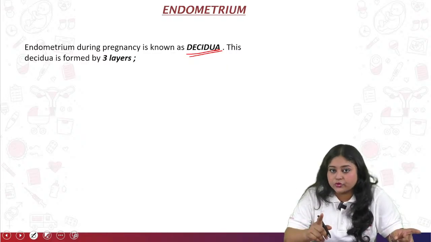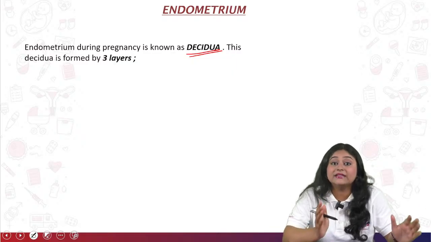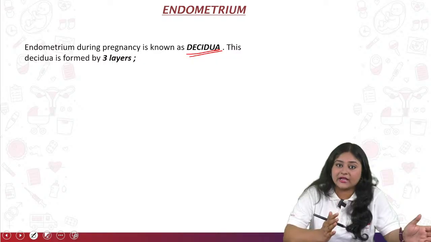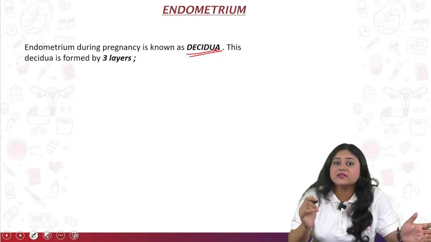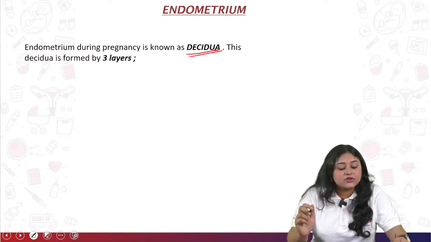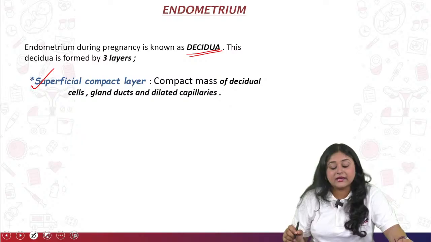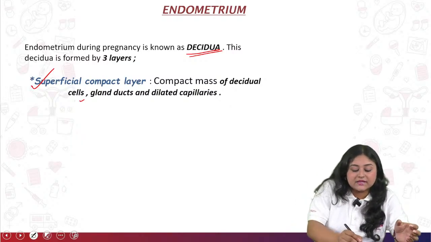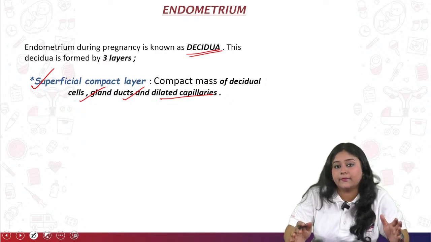So at that time you have to know, you have to tell the endometrium layer of the uterus. The middle layer of the uterus during pregnancy, or after implantation of the fertilized ovum, is known as the decidua. So this decidua is formed by 3 layers. First is the superficial compact layer. It comprises the decidual cells, gland ducts as well as the dilated capillaries. You have to know the components, okay?